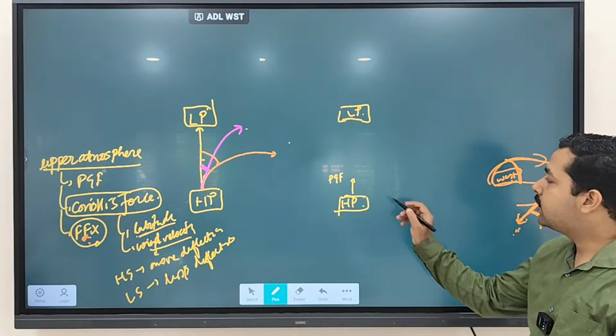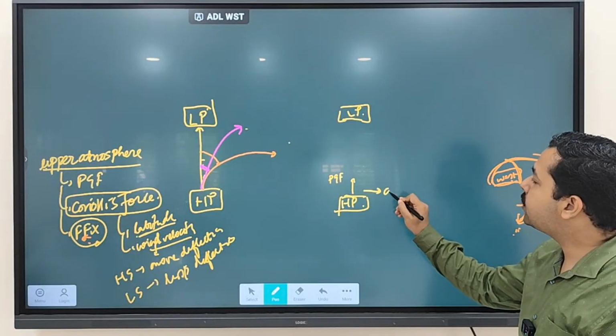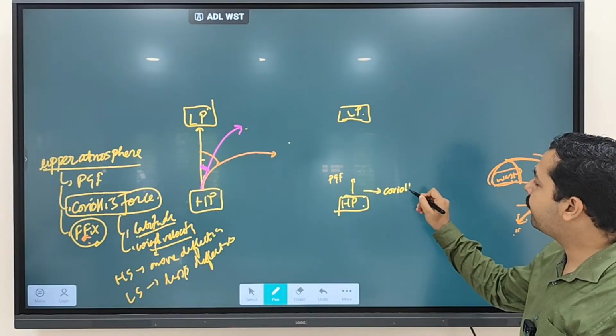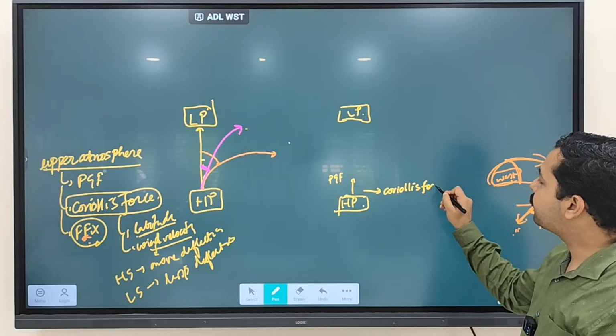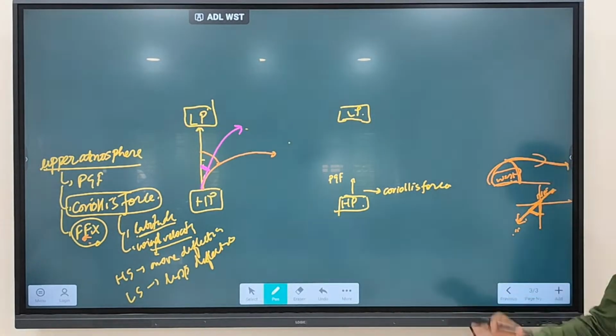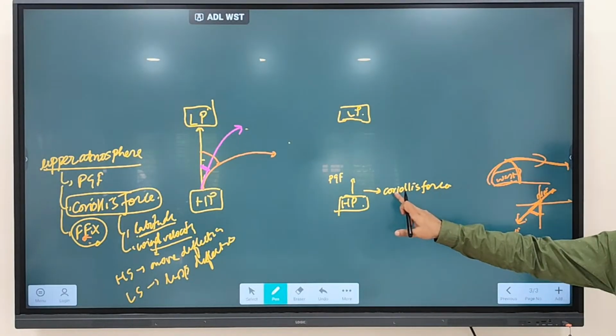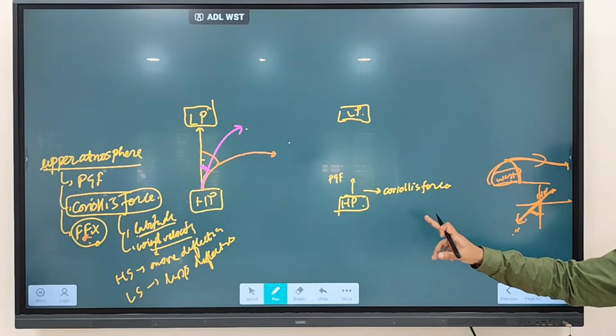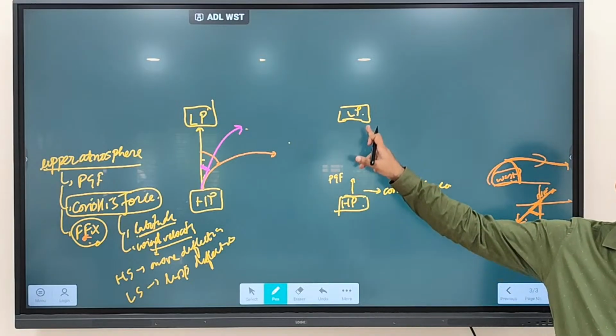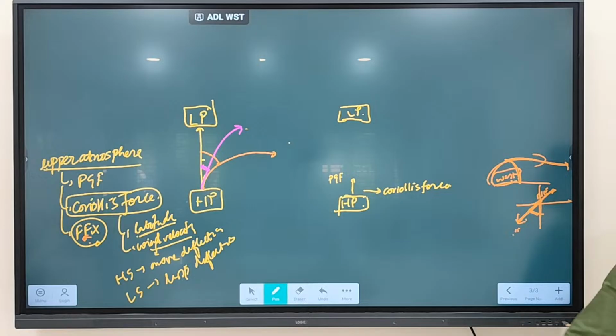While since Earth is rotating, the Coriolis force is acting in which direction? Coriolis force is trying to pull or deflect the wind towards the other side. Coriolis force is acting in this direction, while the pressure gradient force is acting in this direction. Clear? Any doubt regarding this one?